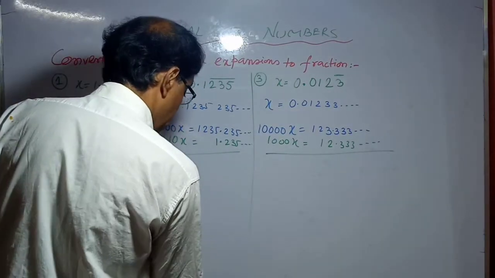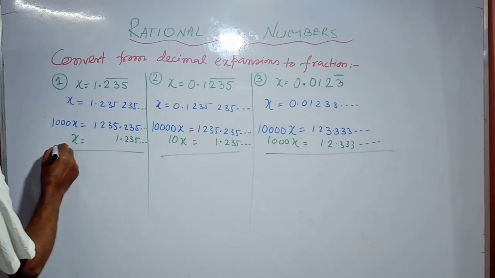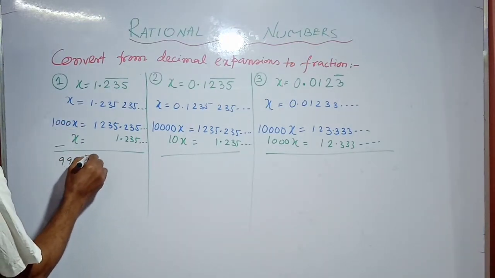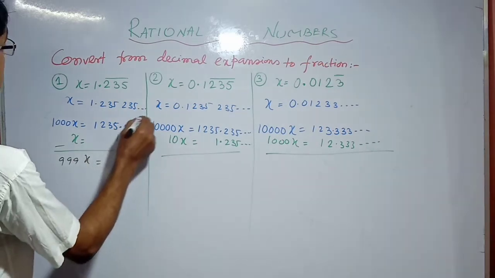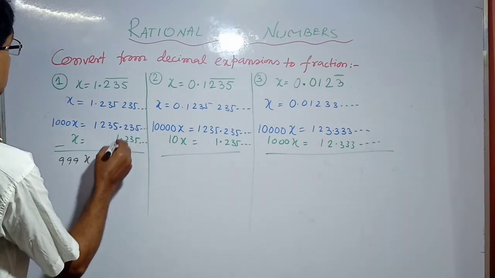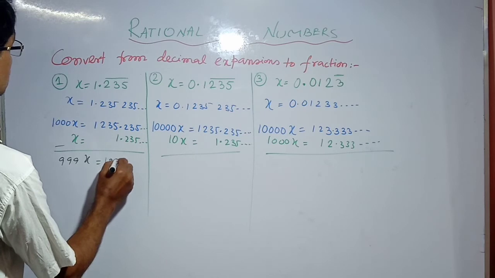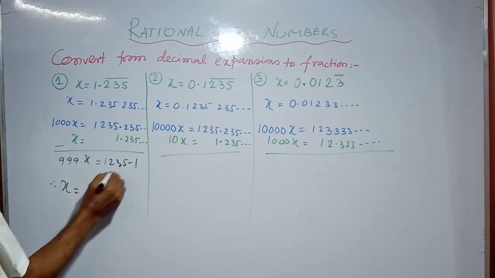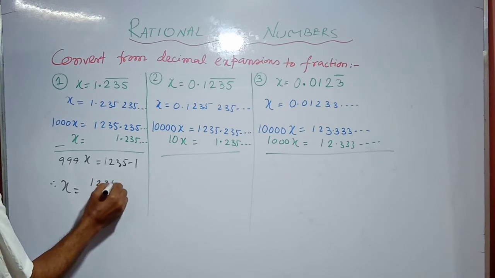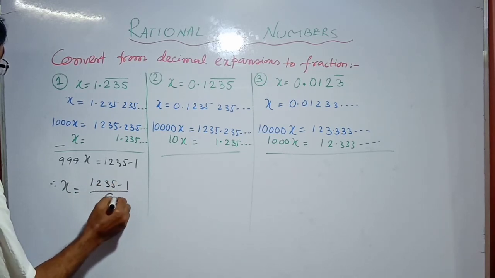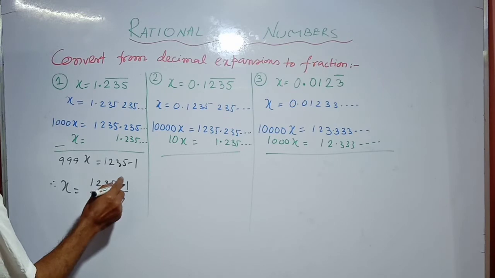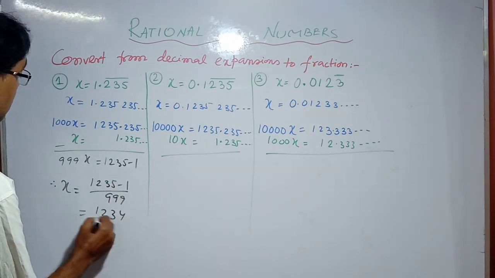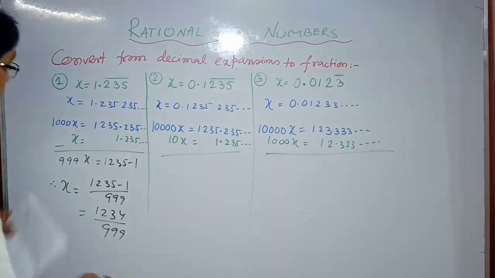Now subtracting this, 999x equals, this portion is deleted, therefore 1235 minus 1, so x equals (1235 minus 1) by 999, that is 1234 by 999.